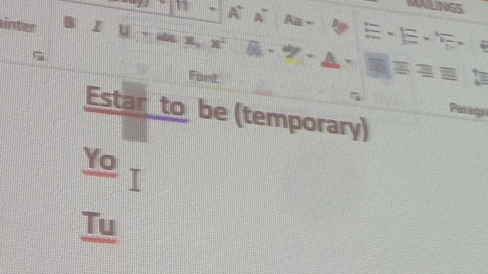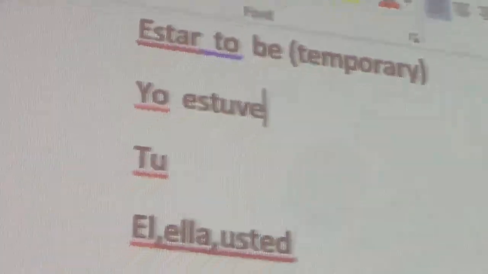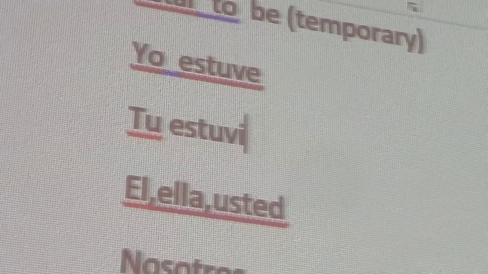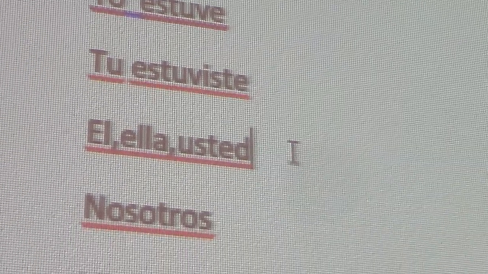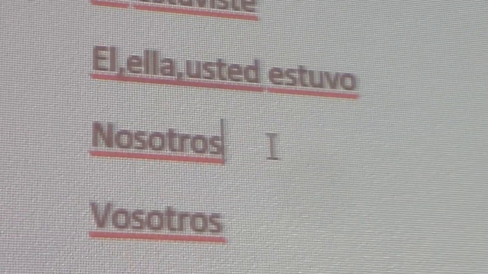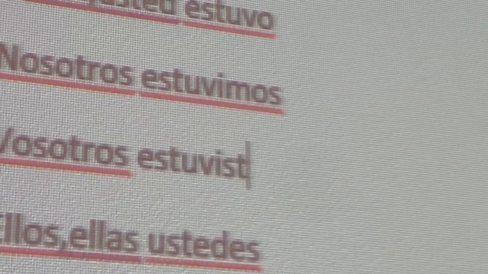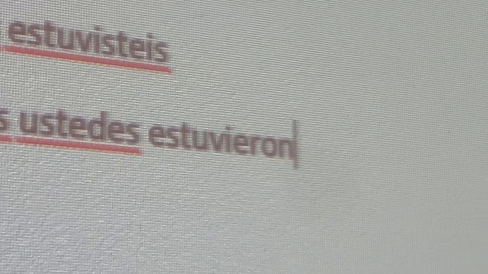The AR, yo estuve, UV. Tú estuviste. Él, ella, usted estuvo. Nosotros estuvimos. Vosotros estuvisteis. Ellos, ellas, ustedes estuvieron.